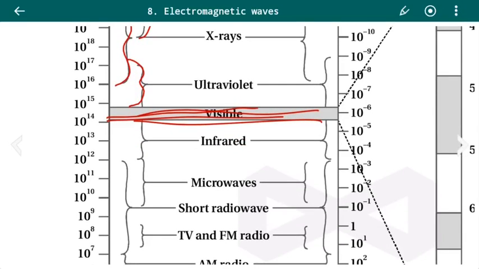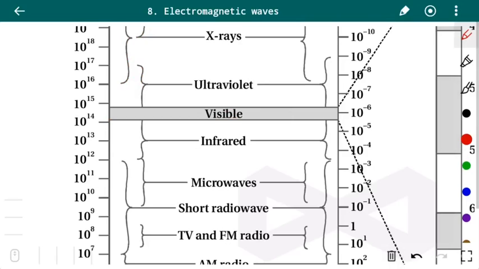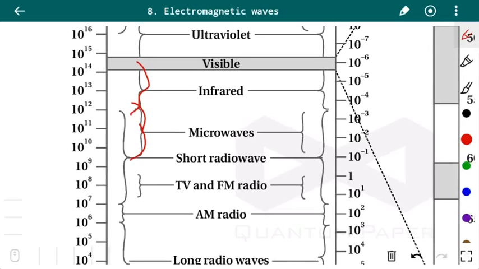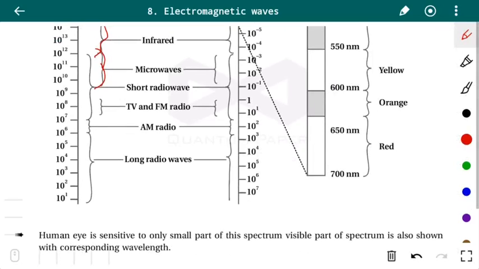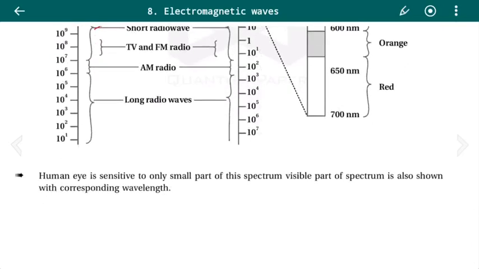Then infrared consists of 10^12 to 10^14 hertz. Microwave is from 10^9 to 10^12. Short radio waves are from 10^7 to 10^12. AM radio is from 10^6 to 10^7 hertz. Long radio waves are from 10^1 to 10^6 hertz. So you can see here different frequencies.